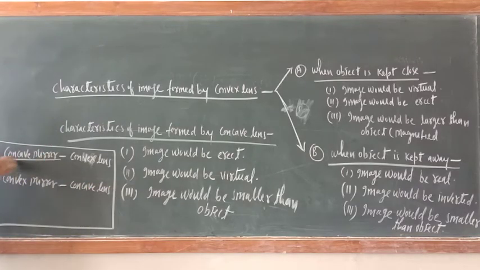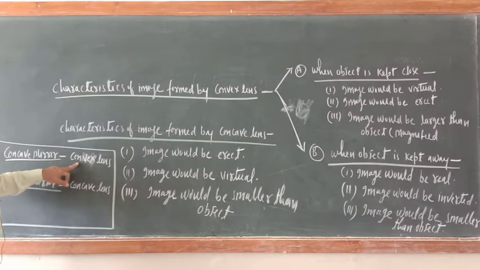Now you will raise the question, how sir? Just try to understand. Concave mirror means their reflecting surface is cave-like. In convex lens, the reflecting surface is not there, but they are thicker at the middle than edges. Similarly, in convex mirror, the reflecting surface is bulging out.